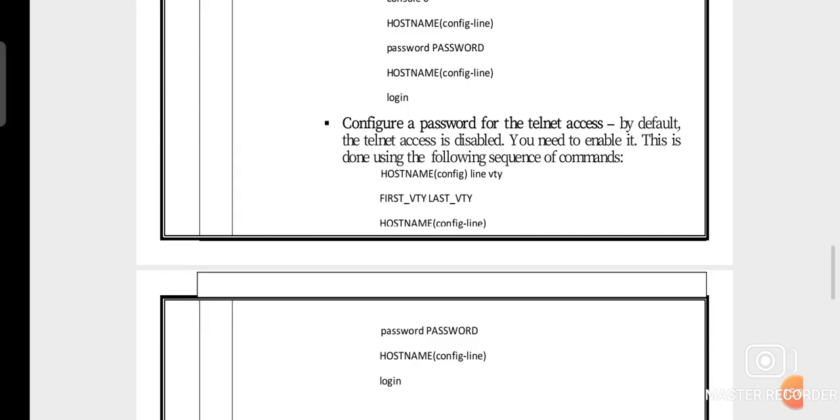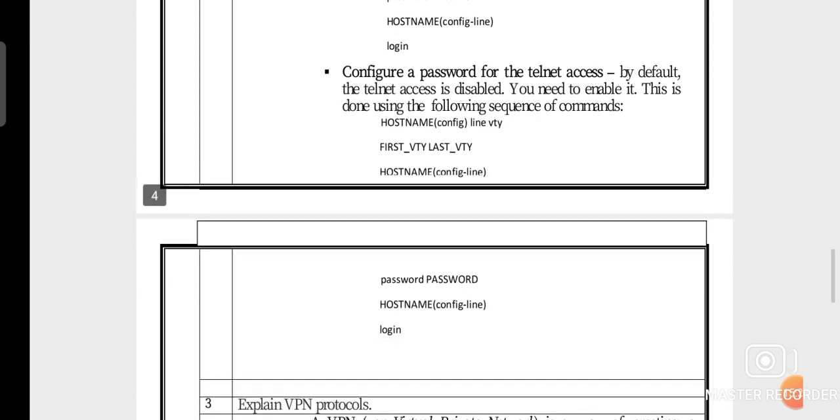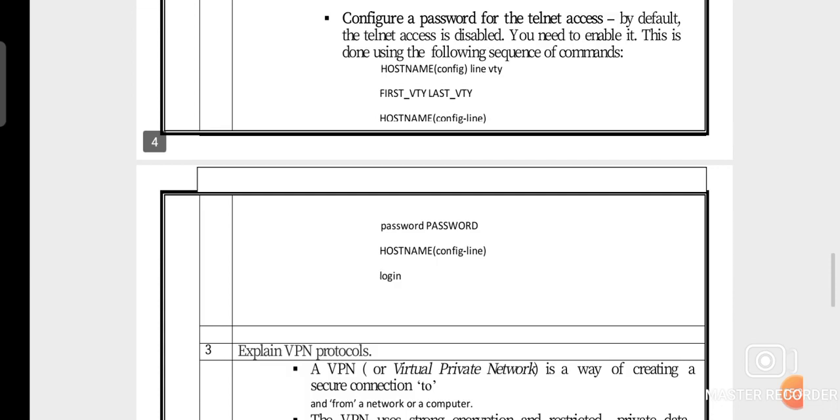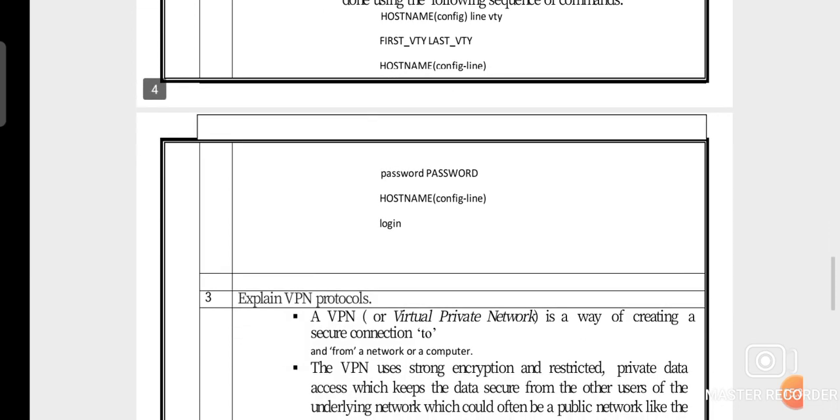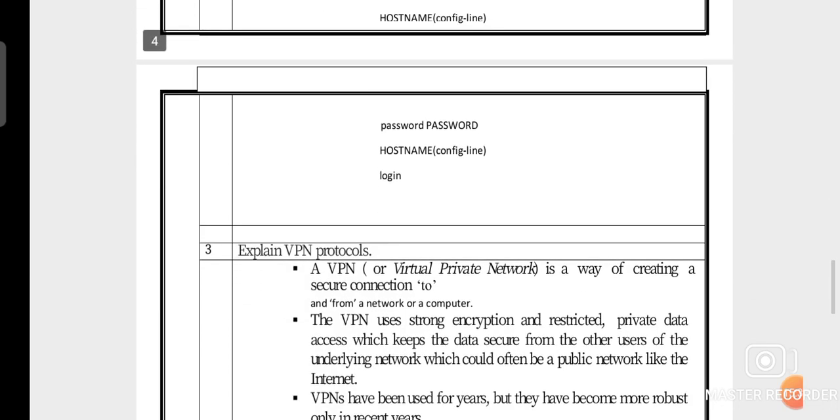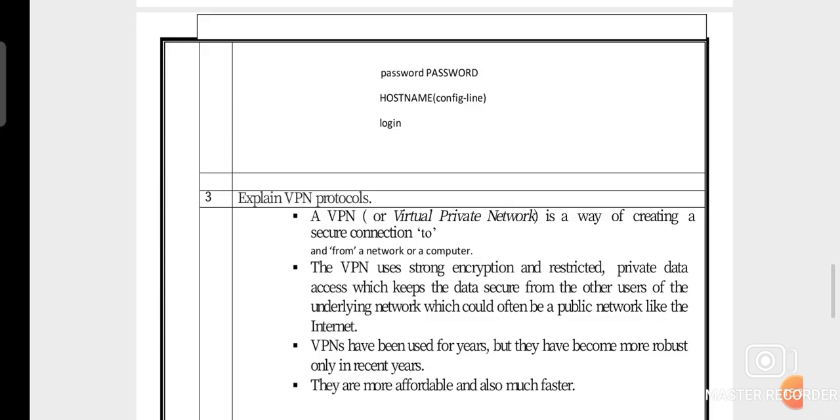So first of all we need to enable this telnet. By default our telnet access is disabled, so you need to enable it, and this is done by using the following sequence of commands. First of all you have to write the host name, config line vty in our Cisco Packet Tracer software, then give the host name config line, then give the password, and then give the host name, and login.